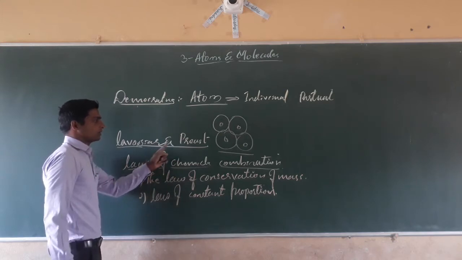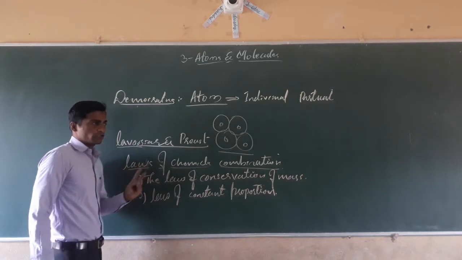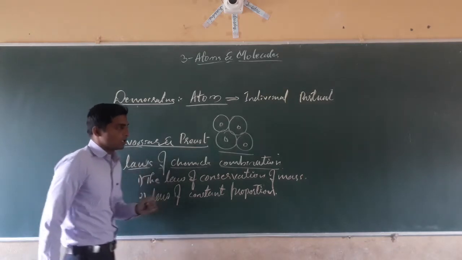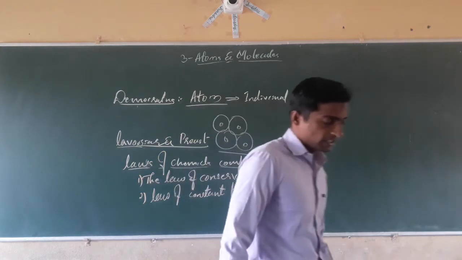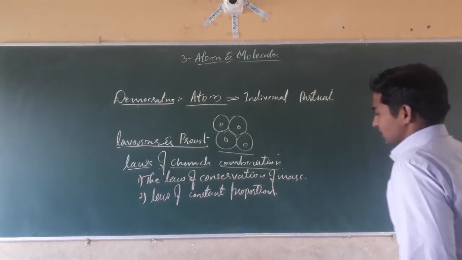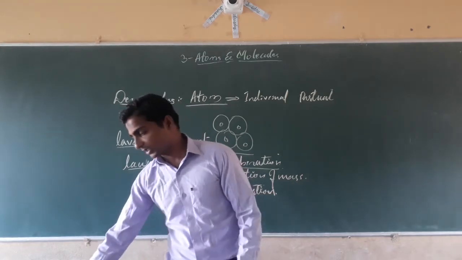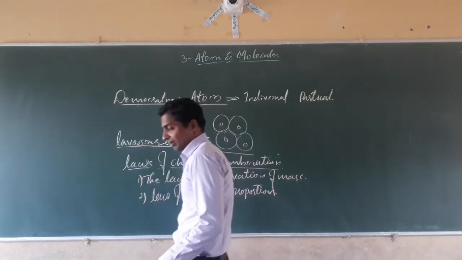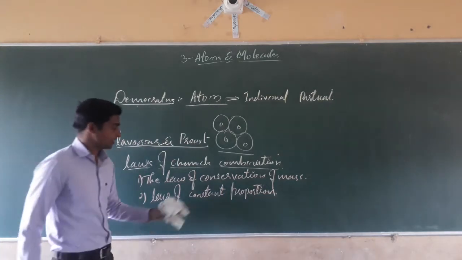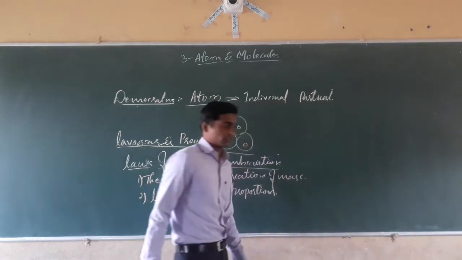Lavoisier and Proust gave the laws of combination. The first one is the law of conservation of mass. The second one is the law of constant proportion. These are the two laws given by Lavoisier. Then, dear students, we will see the laws one by one. The first law, the law of chemical combination, that is, the law of conservation of mass, we will study.